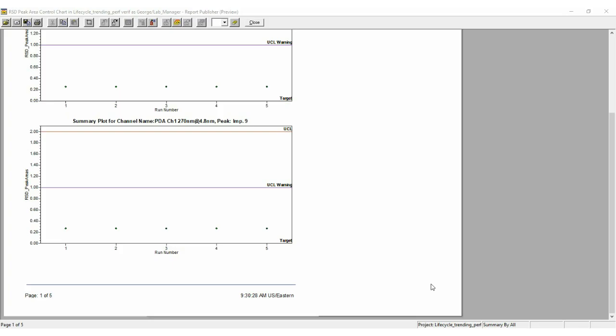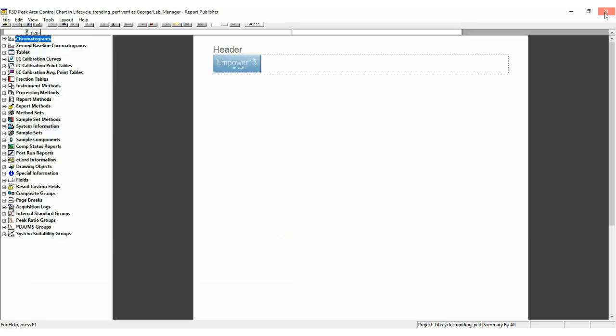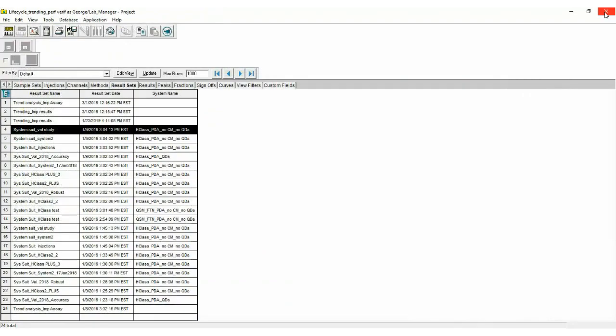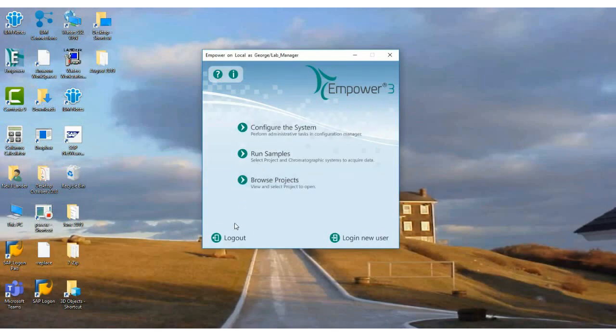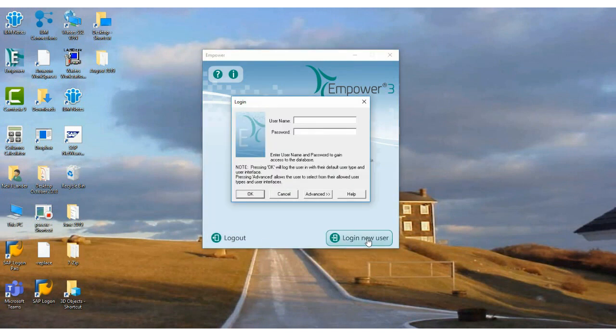Now that we have our control chart, let's log out of Empower and log in with a different username and password and a different set of privileges. And what I'm going to do is log in as a routine user. And now I'm going to use this control chart to plot out a much bigger data set.